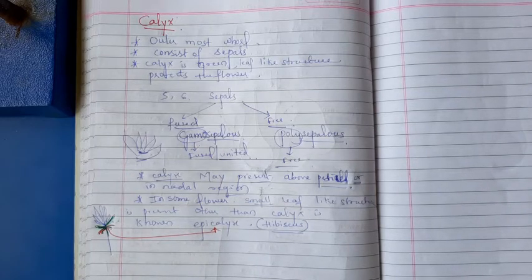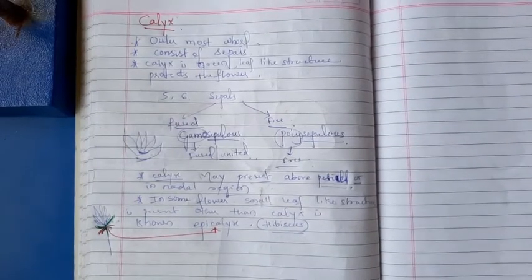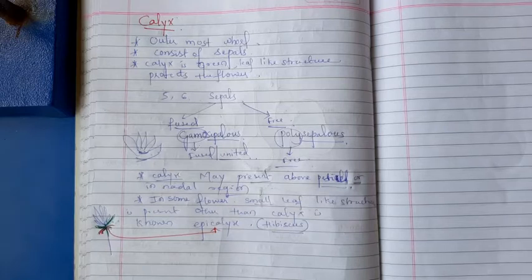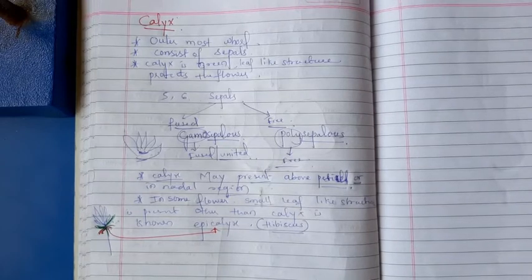Okay, then we already discussed the 4 whorls. In that, the first one is completed, that is the calyx. Tomorrow we can start the next one, that is the corolla. Okay, totally in this chapter the seed and fruit topic is deleted, but the marks distribution for this chapter has not yet been released.